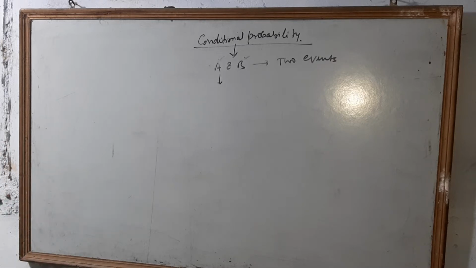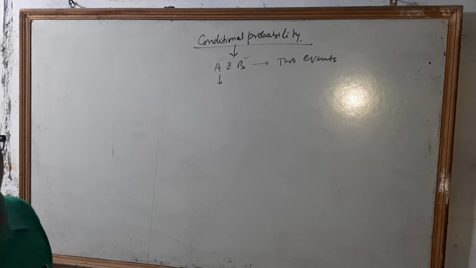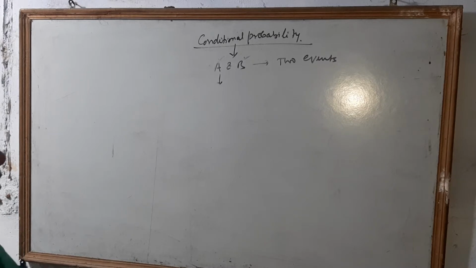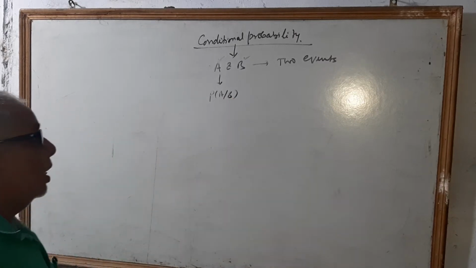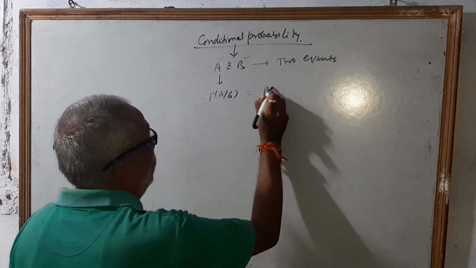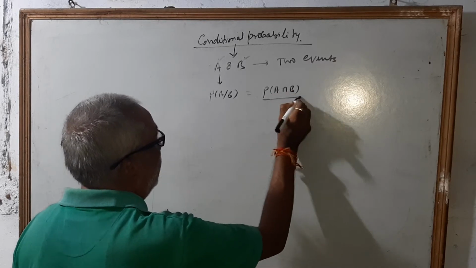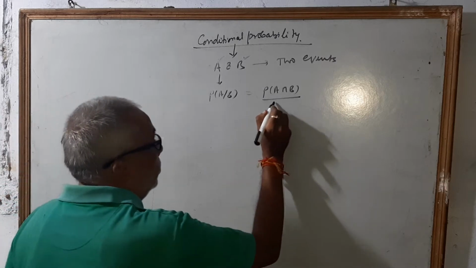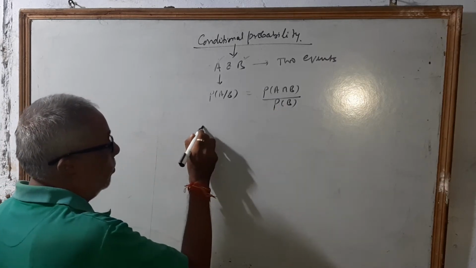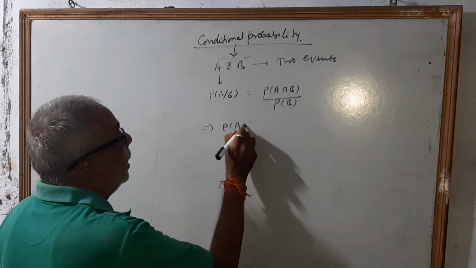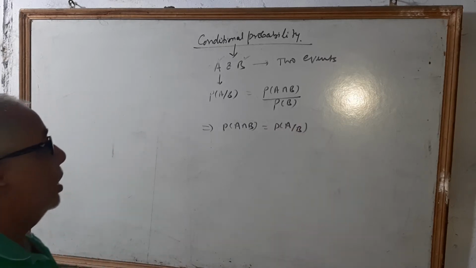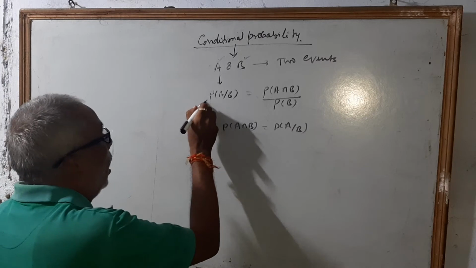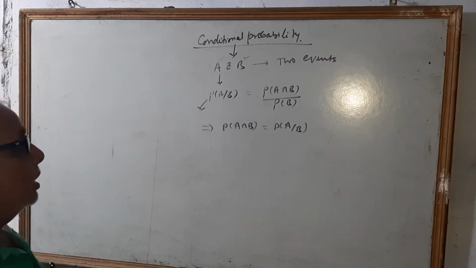So if A and B are two events, the probability of A after B equals the probability of A intersection B upon the probability of B. This type of probability, probability of A after B, is known as conditional probability.